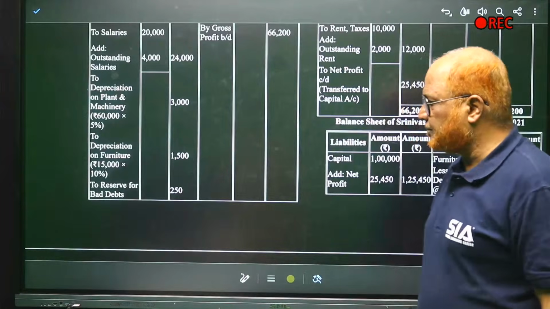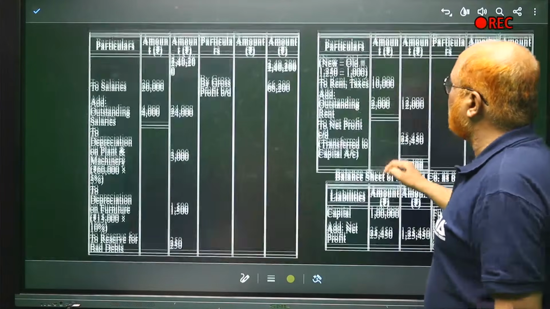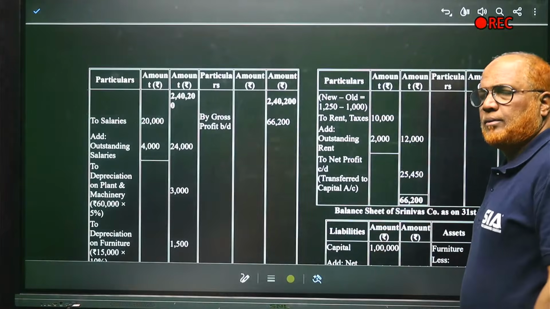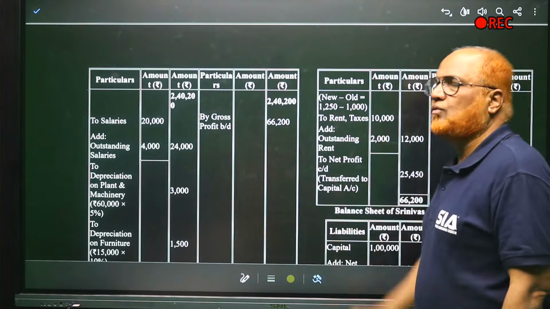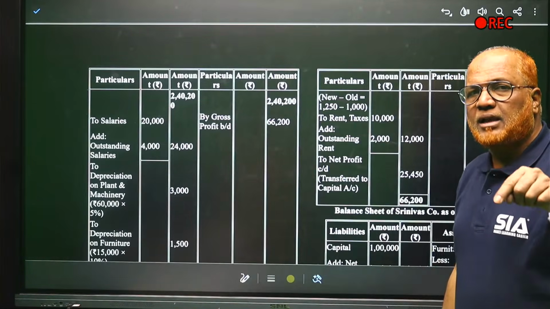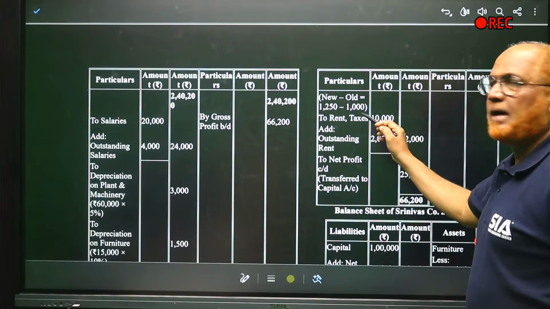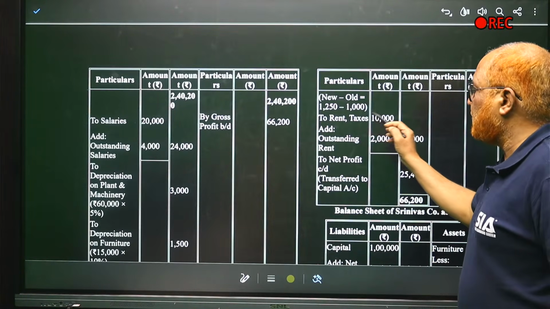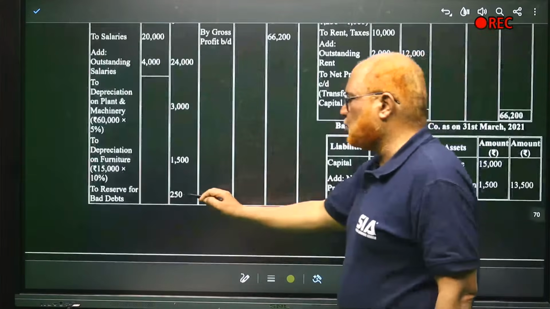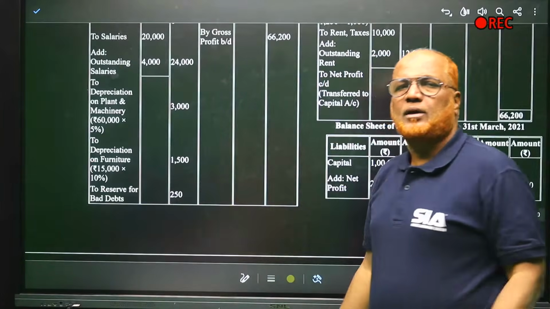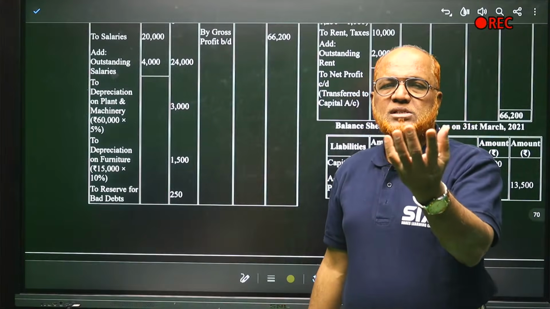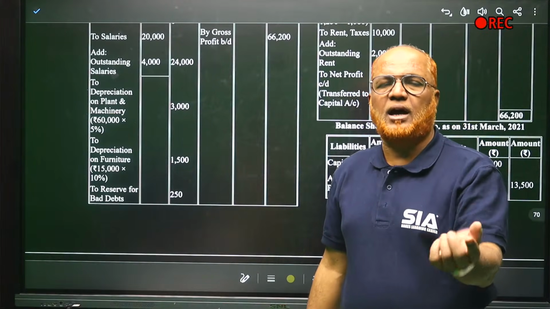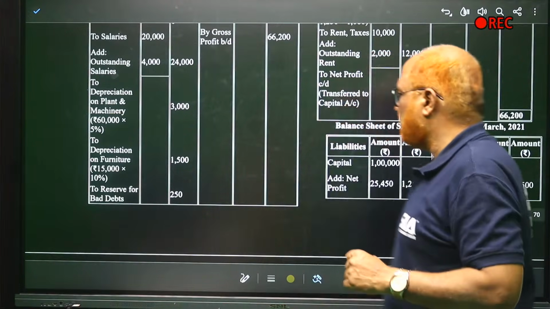Reserve for bad debts is new minus old. New provision, if you calculate, is 1,250. And in the trial balance, old balance is 1,000. So 250 is the balance. Here you can see 250 is the reserve for bad debt. So remember, new reserve minus old reserve. The new reserve is given in the adjustment and the old reserve is given in the trial balance.